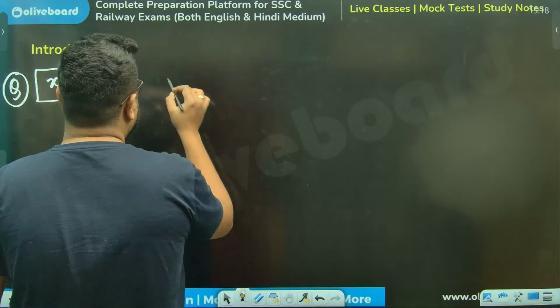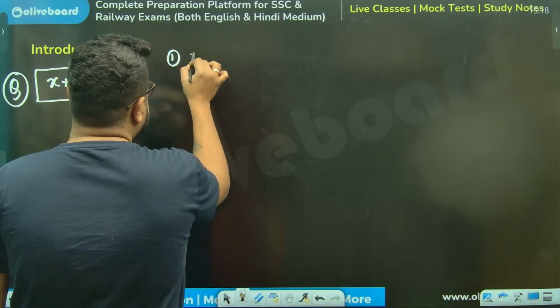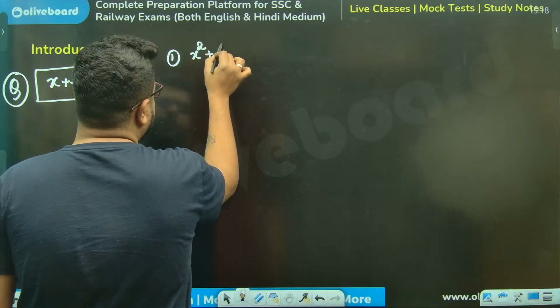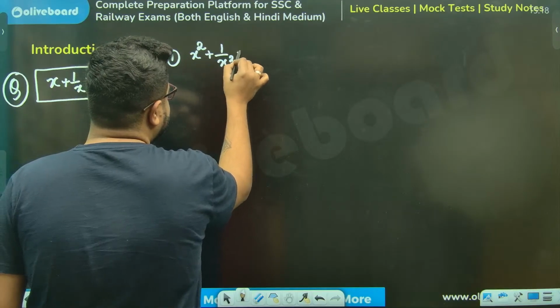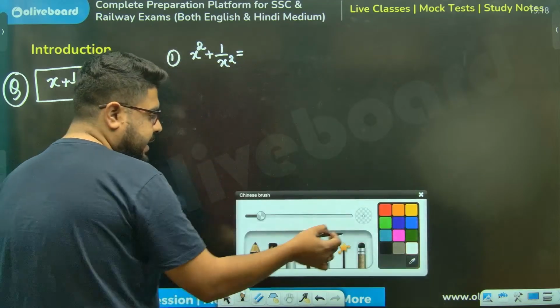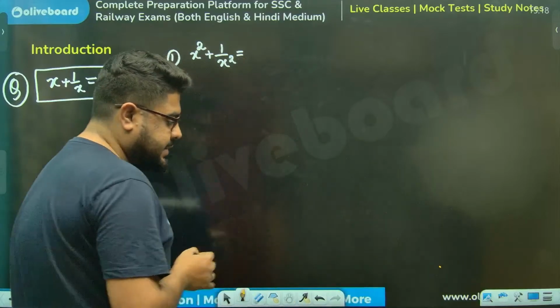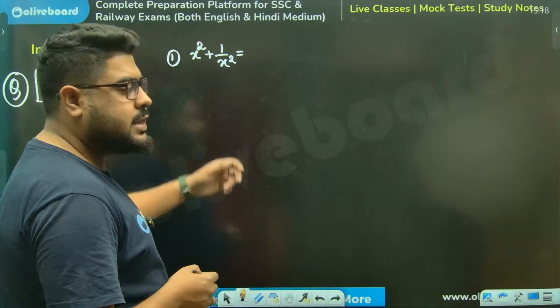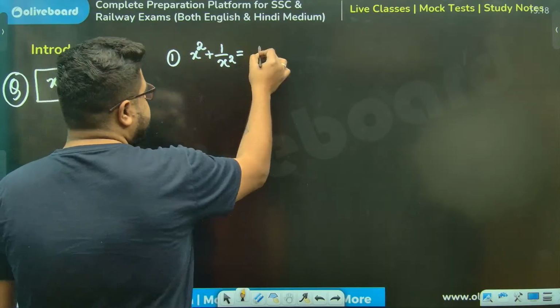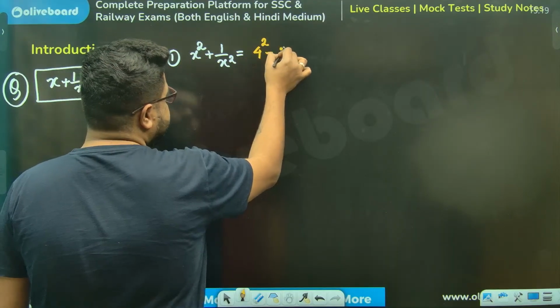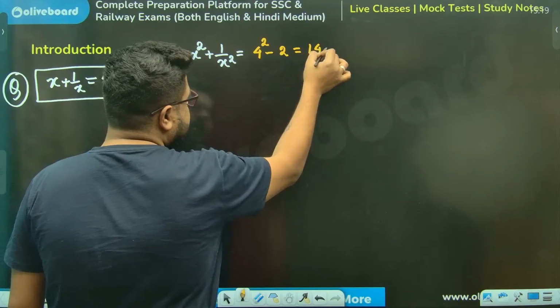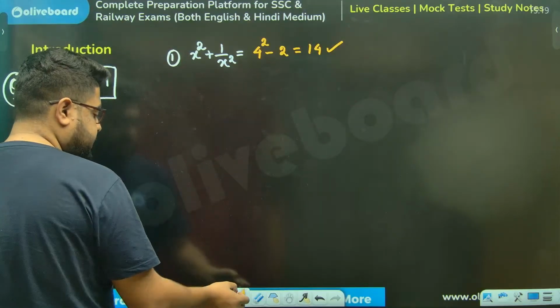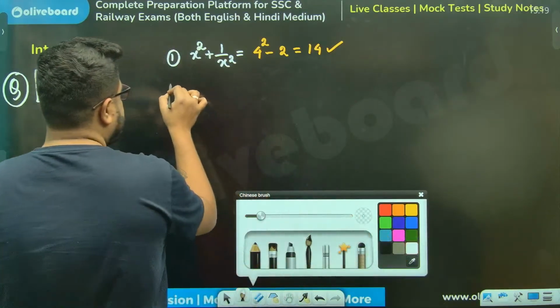Hopefully, this will not give us much problems. So tell me the value of x square plus 1 by x square. Everyone, very, very quickly. Tell me the value of this. Sir, this we will say p square minus 2, 4 square minus 2, sir, which is 14. Answer. No problem. Sir, next one.